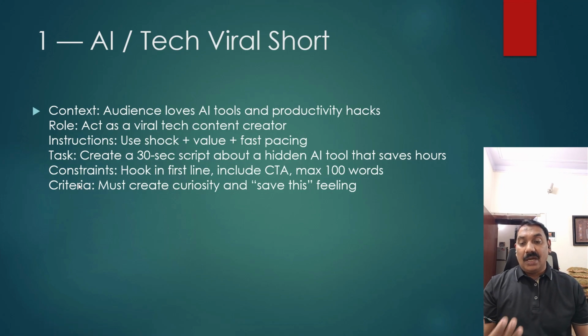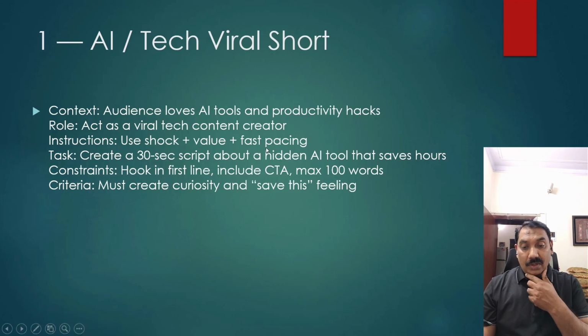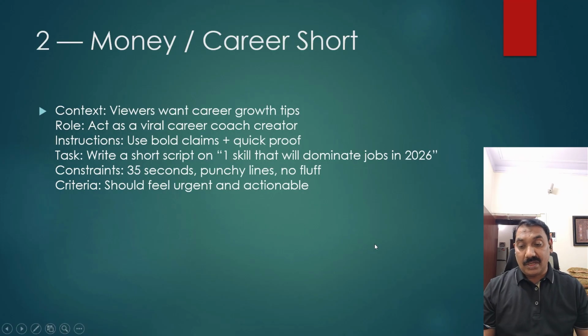In this way, I'm just giving an example. If you want to create an AI video that needs to go viral, you need to provide the prompt accordingly, so that ChatGPT or the AI tool thinks in the same manner as you are thinking. That is the first example. I have a couple more examples.